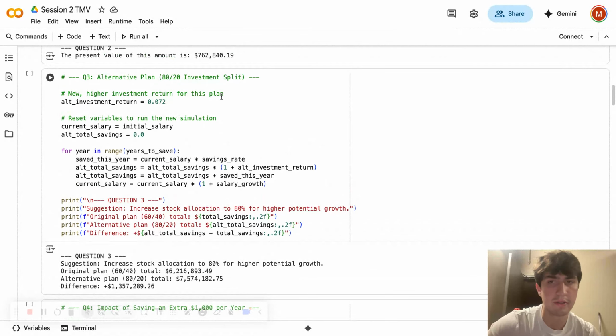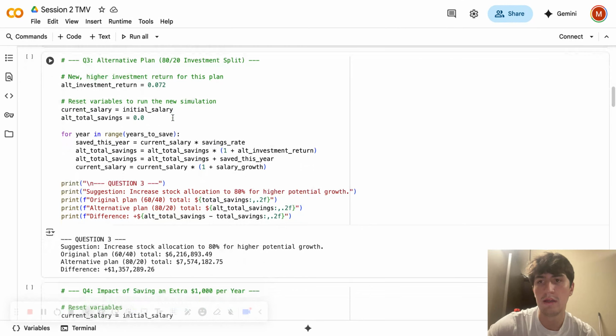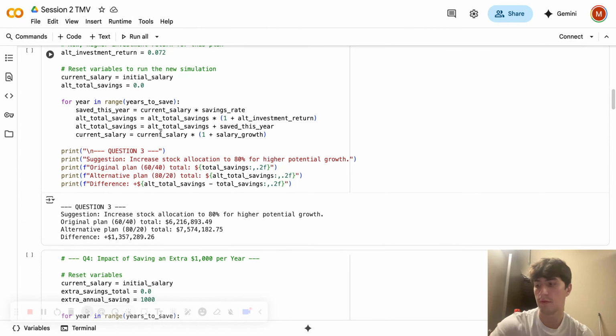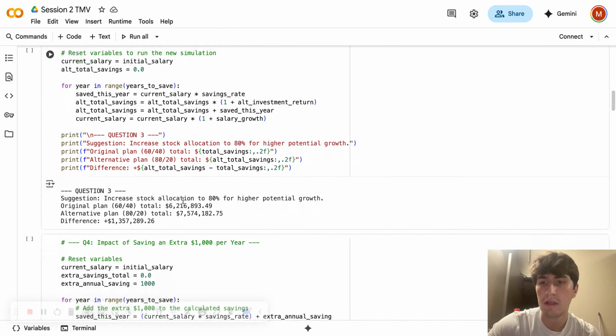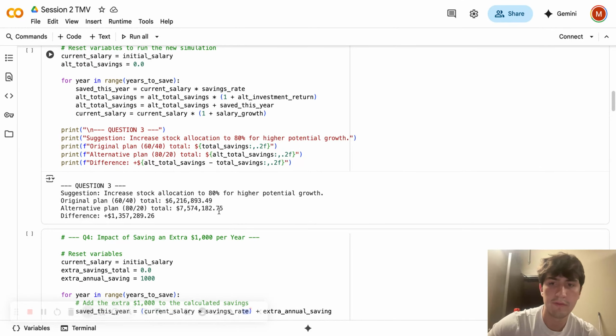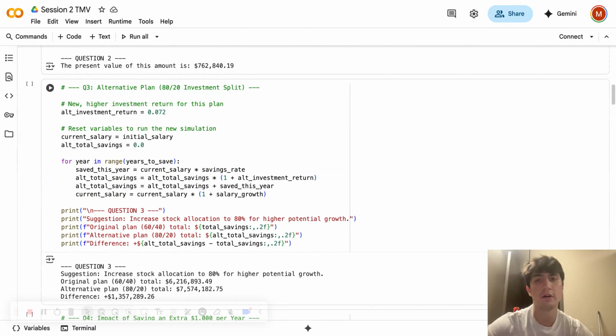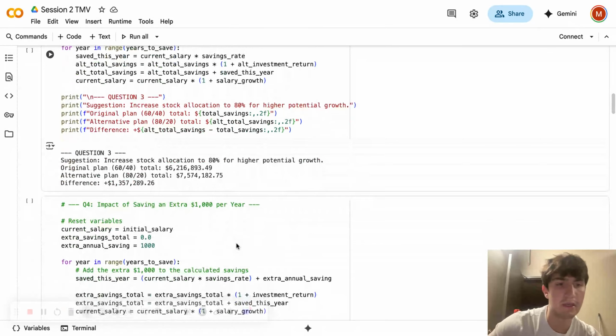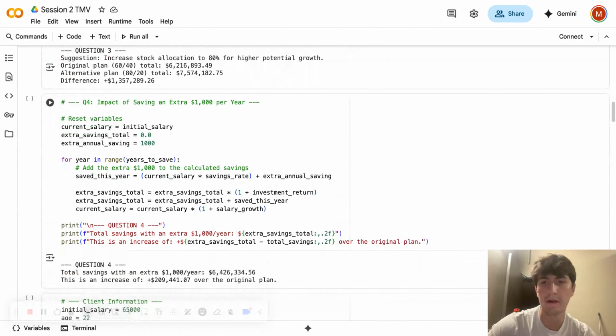And then when doing an alternative plan, I wondered if you up the stocks from 60 to 80 and the bonds down to 20, you get a new investment return, and you basically do the same idea where it's the same formula, it's just different percentages. Instead of 60, it's 80 now. And it actually found that the alternative plan gave you nearly 1.5 million more. So I definitely suggest increasing the stock to 80% because the potential growth could be there.